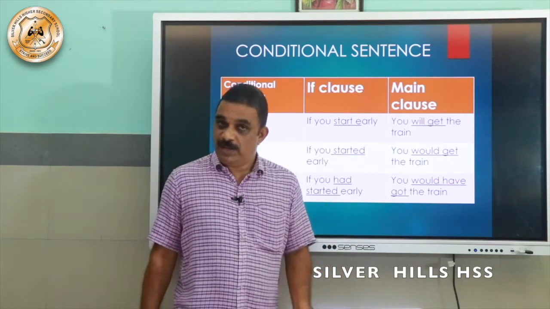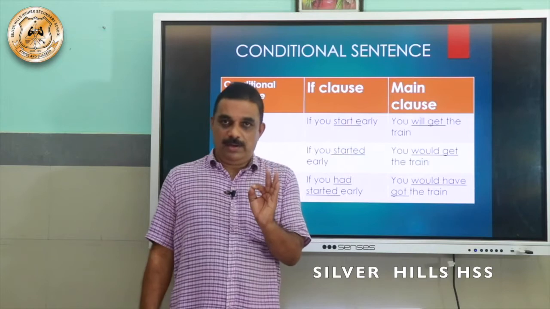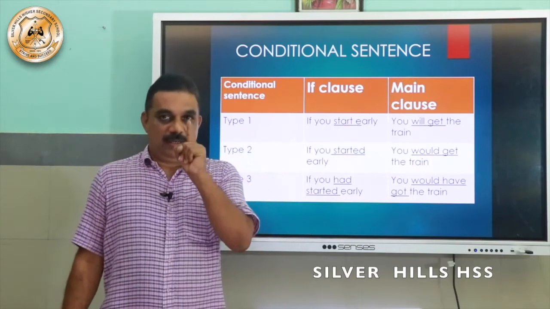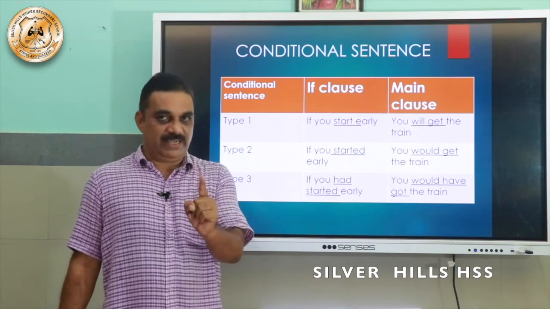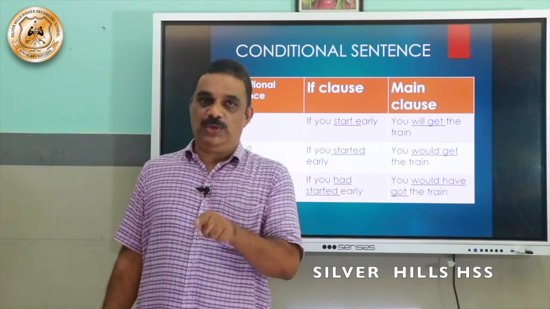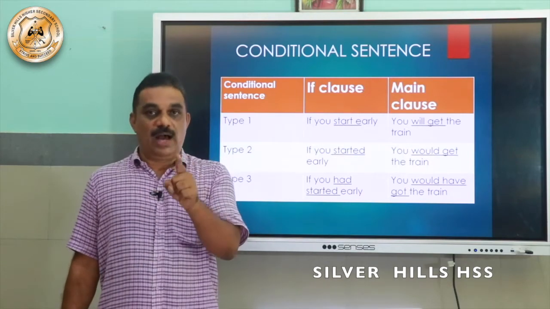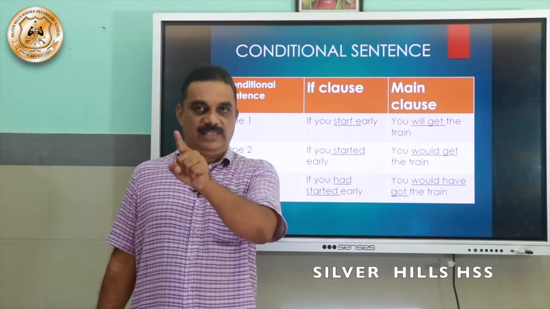Dear children, please remember, in probable condition, in the if clause, the verb will be in present tense or V1. So in the main clause, you will have will plus V1 as the verb.